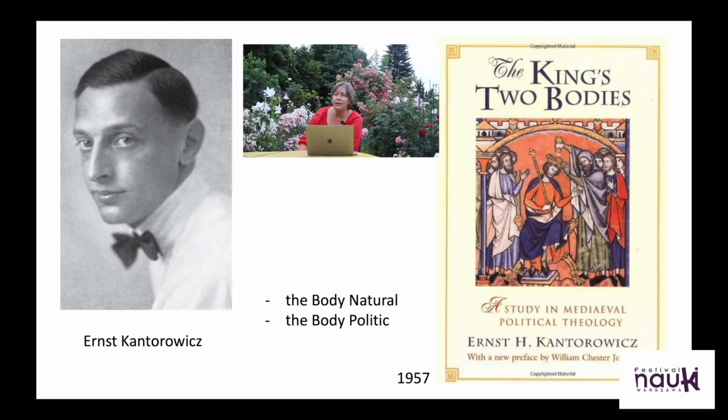One he called his body natural, which means a regular human body, the human side of the monarch, the way they live their lives as a human person. The other side, however, perhaps even more interesting, was called the body politic. The body politic is the official function of the monarch. All the symbols, all the myths, all the culture that is combined with the function of the king or queen.